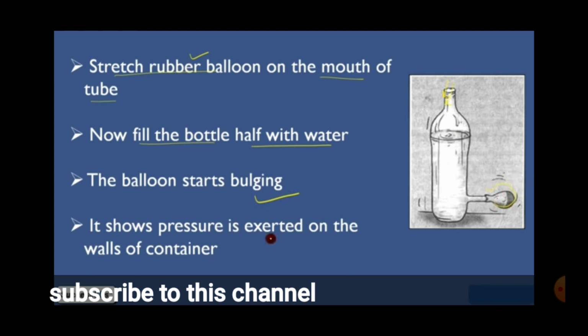Then only the bottle will start to fill. So this shows that pressure is exerted on the walls of the container also. Even in the walls also pressure is there. Walls is nothing but the bottle side. Okay. Hope you understood, children, and copy these 4 points with the diagram.